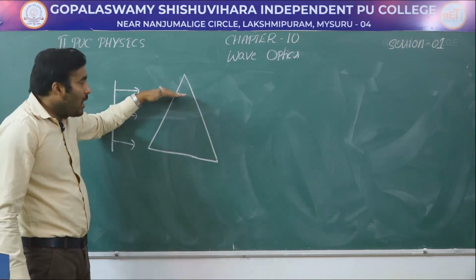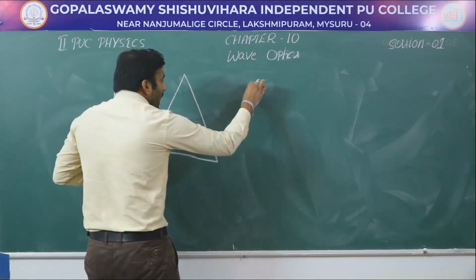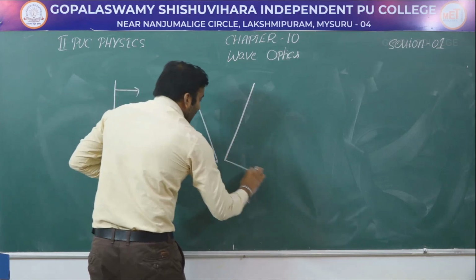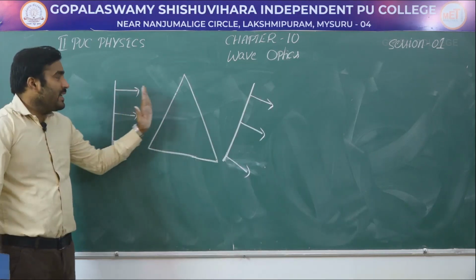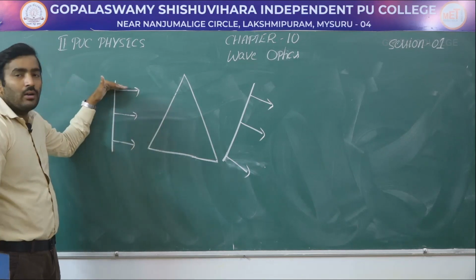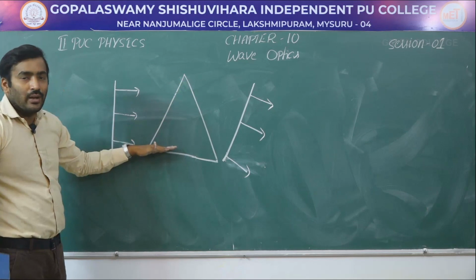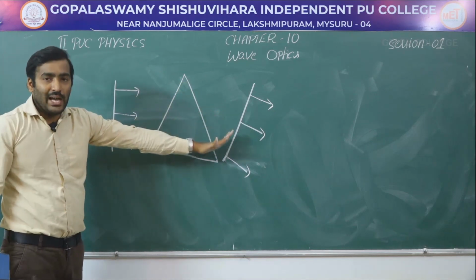That is why, while coming out of the prism, the wavefront looks like this.